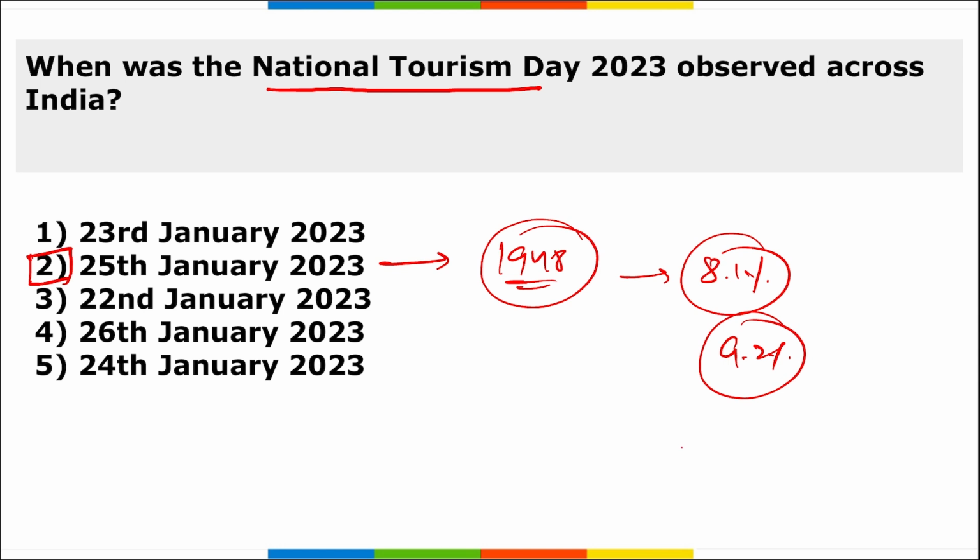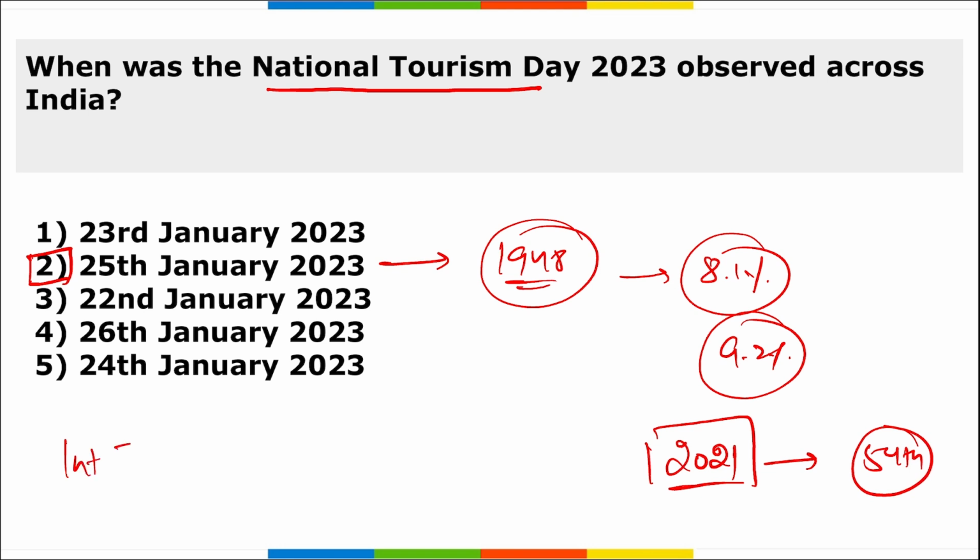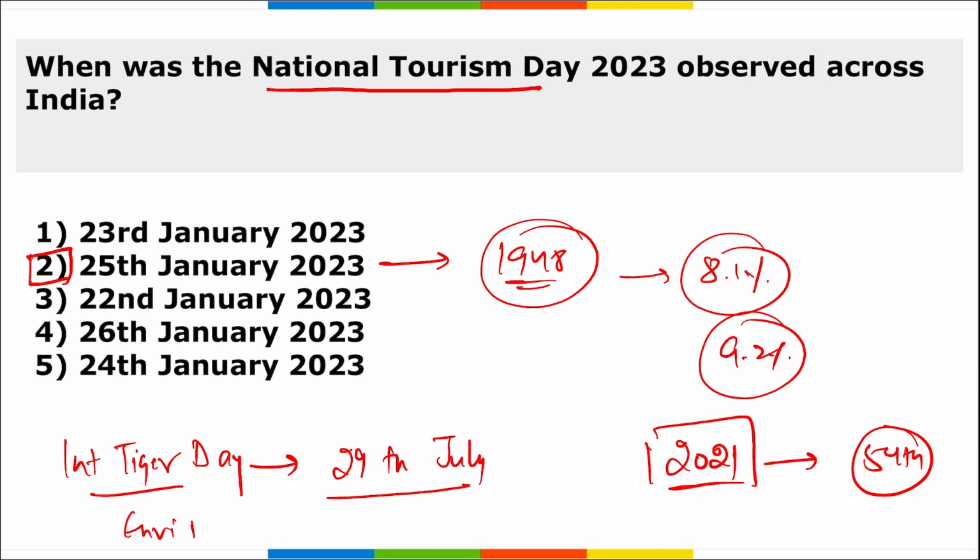Alright, and remember, if we are talking about the World Economic Forum's Travel and Tourism Development Index for 2021, the rank of India in this index is 54. Correct? Next, when do we observe International Tiger Day? This day is observed on 29th of July. Environment Day, 5th of June.